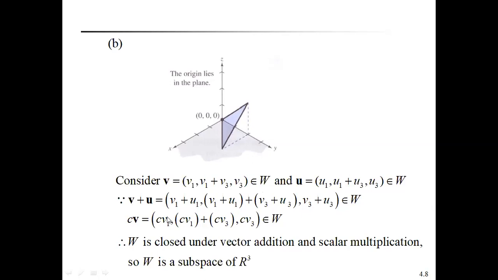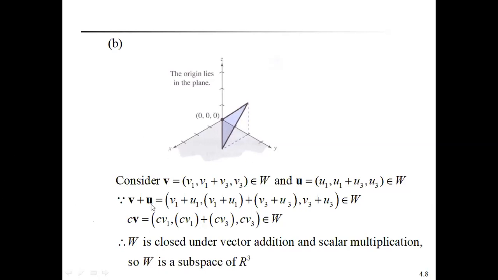Now we define the scalar multiplication. The vector multiplied by the scalar: cV equals (cv1, cv1 plus cv3, cv3). It is also in the form of W vectors, so it belongs to W. See here, W is closed under vector addition and W is closed under scalar multiplication. Already the zero vector also exists in W. Therefore, W is a subspace of R cube.